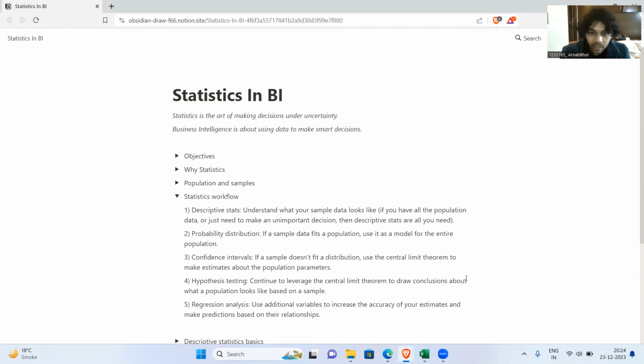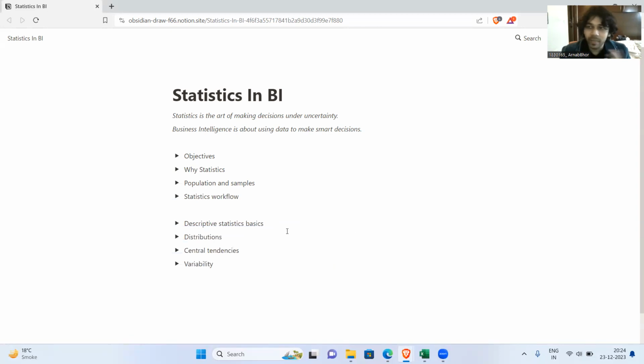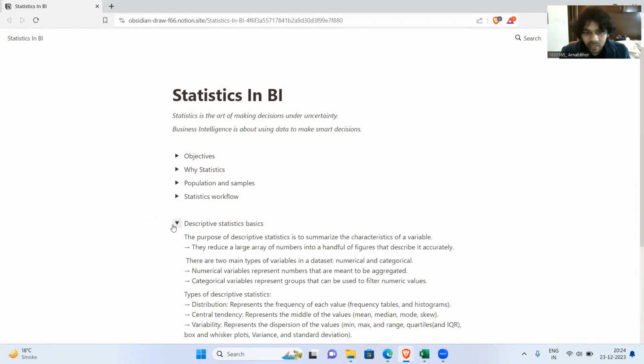Then there's confidence intervals, which is basically, if a sample doesn't fit a distribution, then we use something called the central limit theorem to model it. All these will come later in other videos, right? Today, I just want to talk about the first one, which is descriptive stats. And later on, we'll also get into an Excel project. That's the second half of the video to make the case for descriptive statistics. So let's just start here.